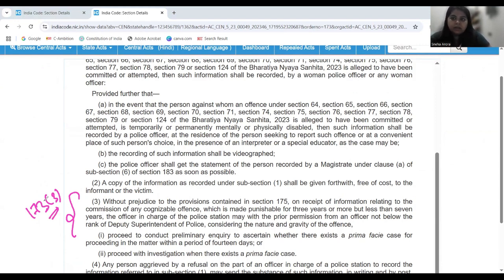It was not there in the erstwhile section 154 CrPC. This provision gives the power to police to make a preliminary inquiry into the veracity of the offense if the offense is punishable with 3 to 7 years of imprisonment. Now, how is it contradicting, how is it flouting the judgment given in Lalita Kumari? That we have to see in the upcoming discussion.